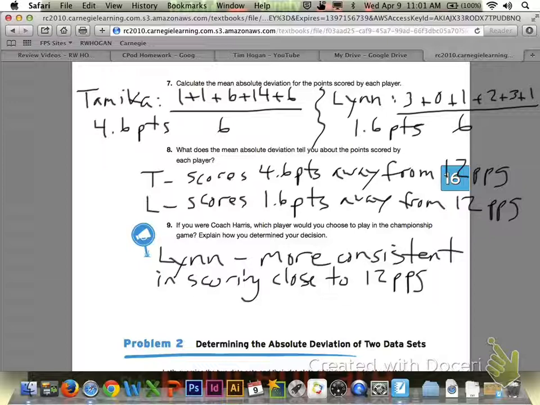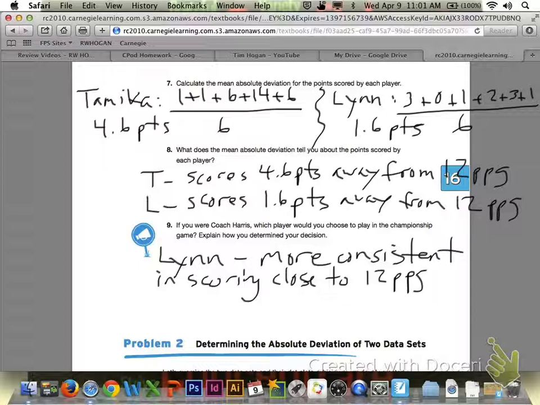Now, for number 8, what does this mean? What does the mean absolute deviation tell you about the points scored by each player? What this is going to tell us is that Tamika typically scores within 4.6 points away from the 12 points in a game, which remember represented the mean. Lynn, on the other hand, typically scores within 1.6 points away from those 12 points in a game.